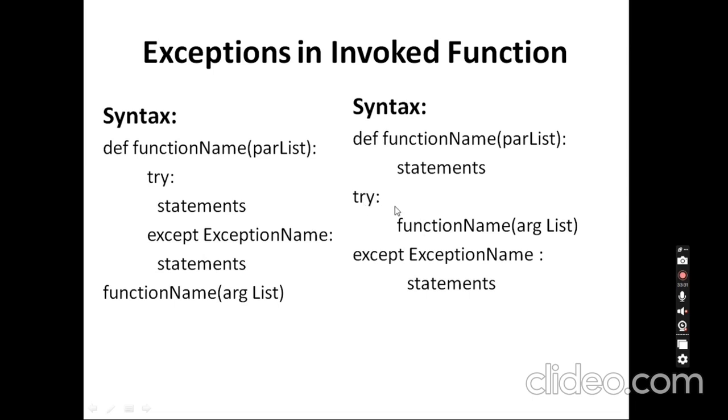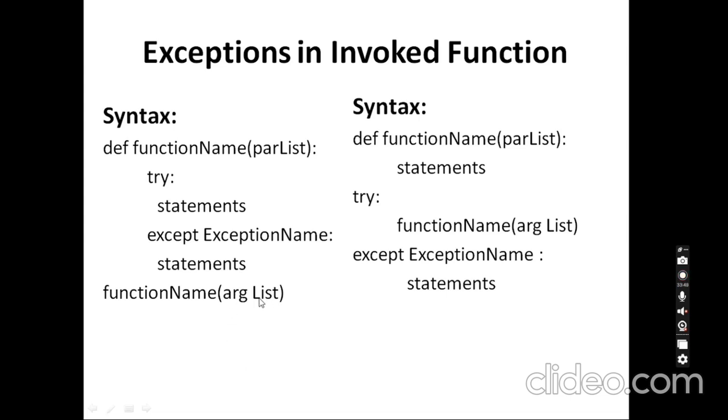Here I am using a try block, and within the try block I am calling a function name. If I have any problem here, it will create an exception and pass it on. For example, I am going to divide two values here, so I am calling the function and passing the values here.